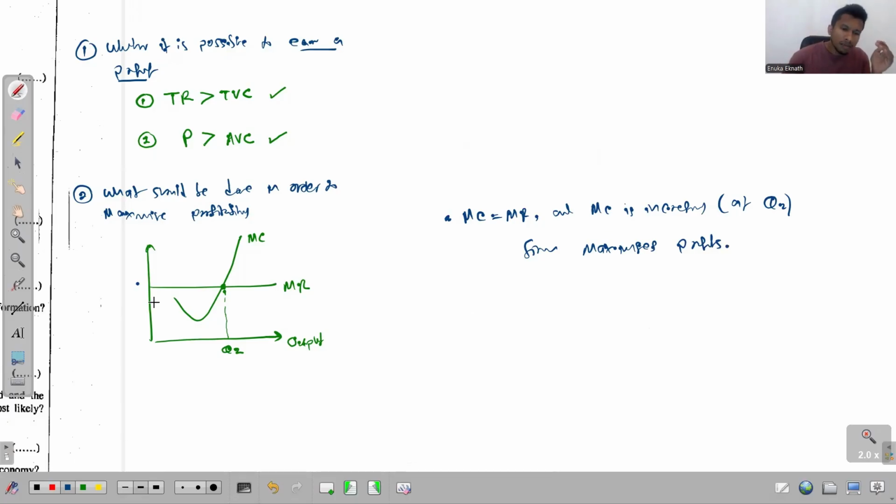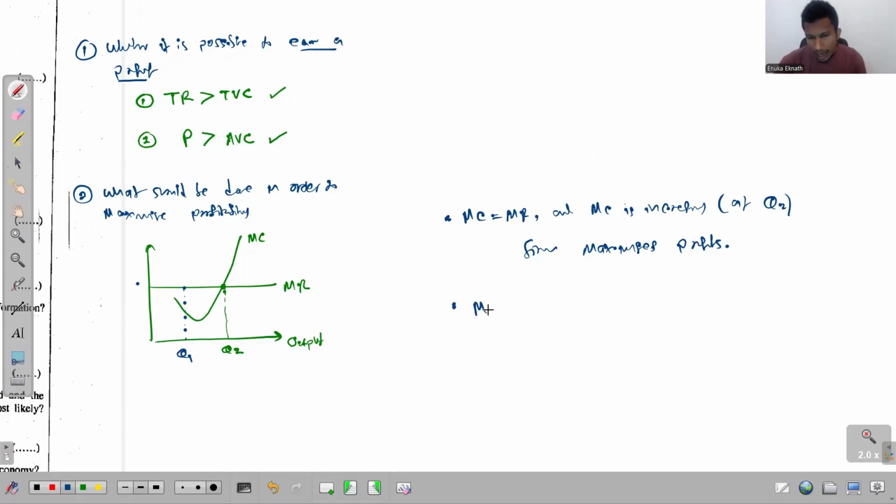And if I select a point somewhere here and label that as output Q1, so if the total production right now is at Q1 level, you know that at output Q2, profitability is maximized. So if their current level of output is just Q1, what should they do? They need to increase their output in order to maximize profitability. So that's the second point.